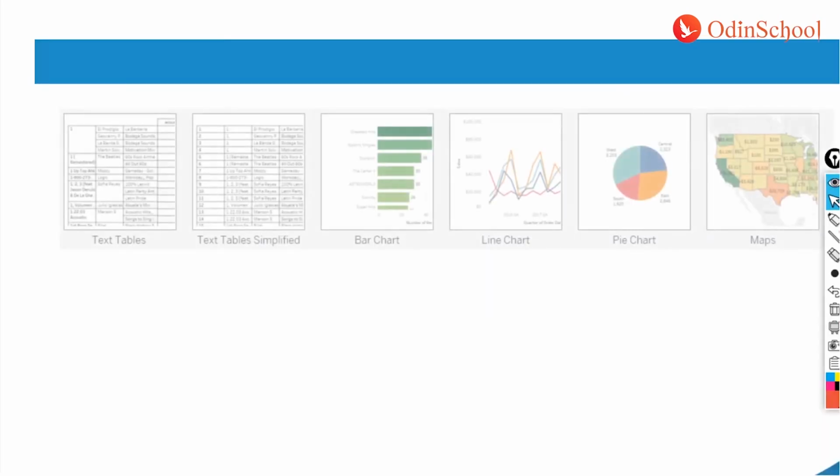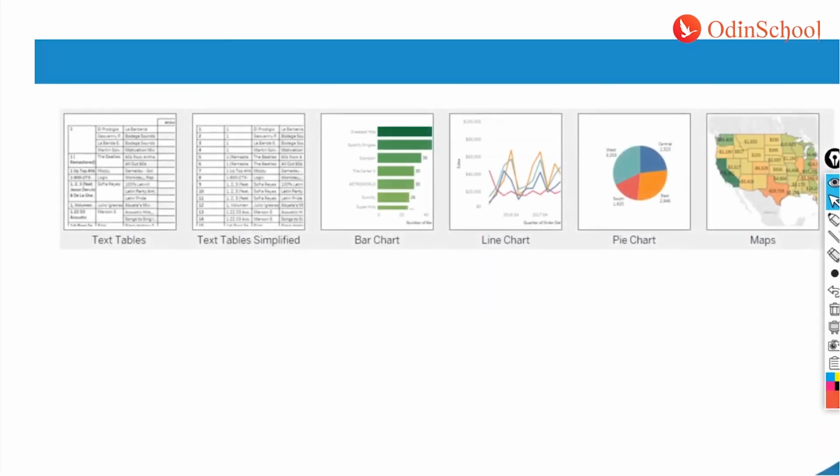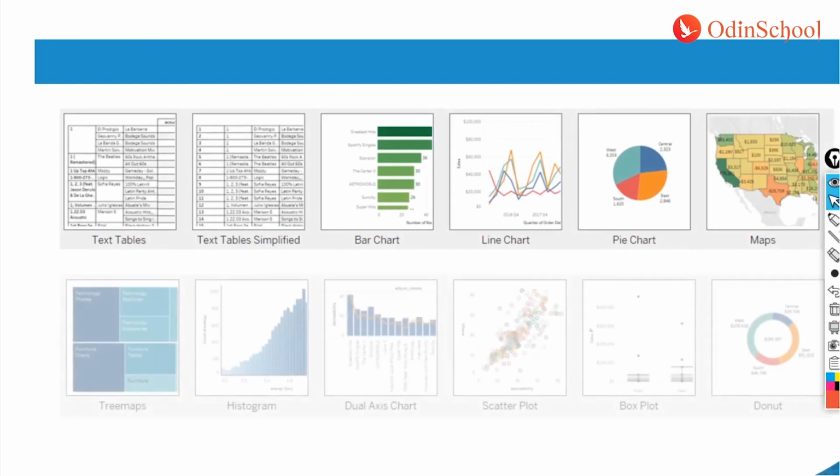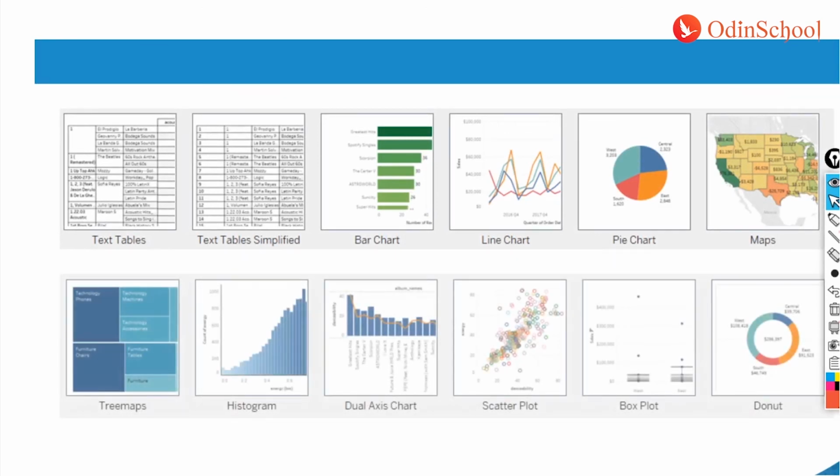So I have few charts planned up which start from the very basic charts which are like text tables, and then we will move into the bars and line charts, and gradually we will be seeing some of the advanced charts like scatter plot and donut. So as you move ahead in this session, you will see the complexity of the charts will be increasing.